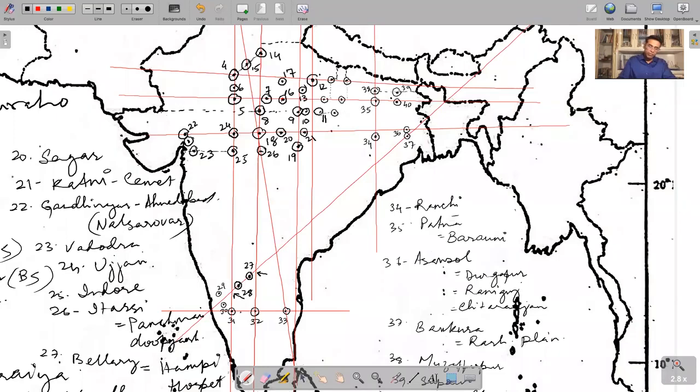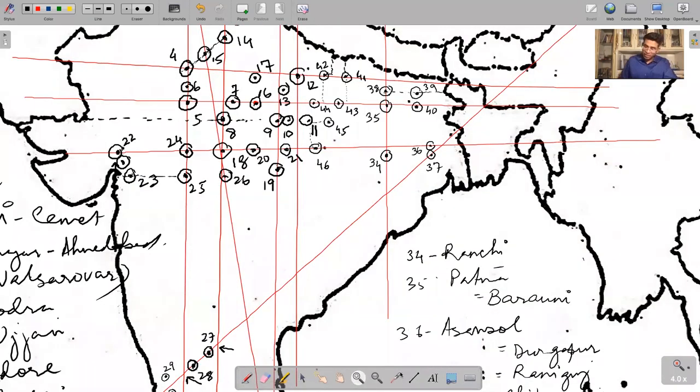And you drop down from Riva, what do we have here? This is Riva. Move east of Riva, this is Singrauli. Move south of Riva, this is Shahdol, correct. So 40, this is an important cluster. You can mark quite many entries with the reference. This is 41, 42, 43, 44, 45, 46. Okay, so this is a very interesting cluster we have here that helps us mark a good number of entries.